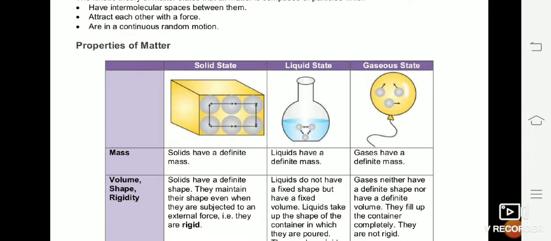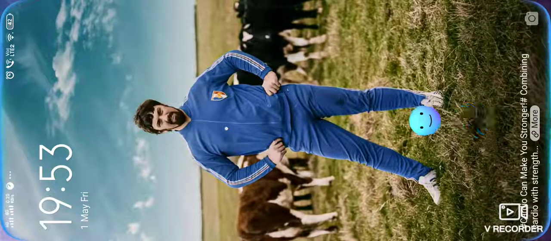Now some of you may have a doubt, like cotton is also solid, but why can cotton be compressed? The reason is, in cotton or sponges, there is a lot of space in between the particles, and in those spaces air is filled. So when you are compressing cotton, actually you are not compressing the particles, you are removing that space between them. Similarly, if you stretch a rubber band, its shape may change, but once you remove the force by which you are stretching it, rubber will again come back to its original shape.